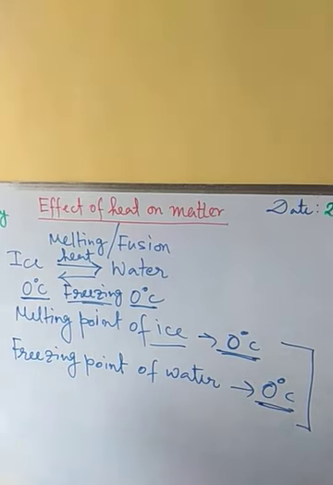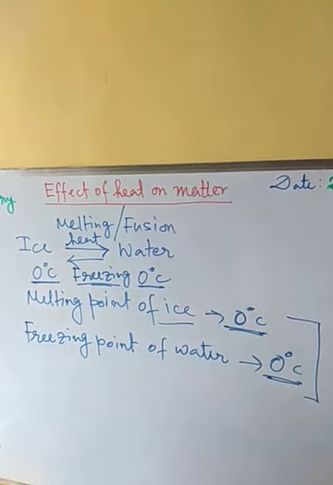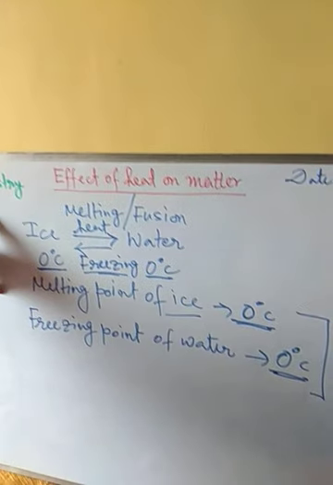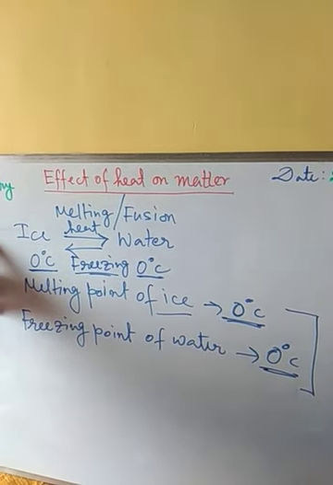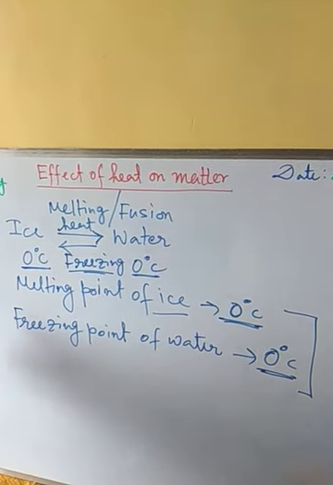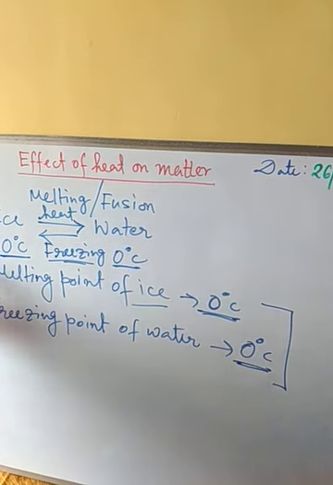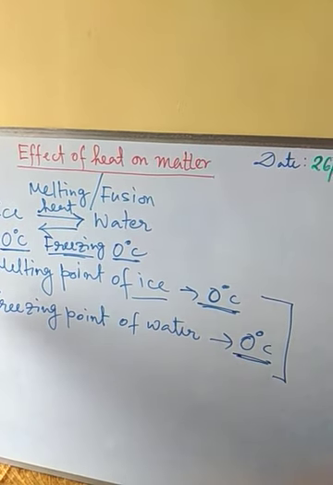If it is not pure, then the melting point or freezing point will not be 0 degree centigrade. This is true for each and every matter. All pure substances have a fixed melting or freezing point.